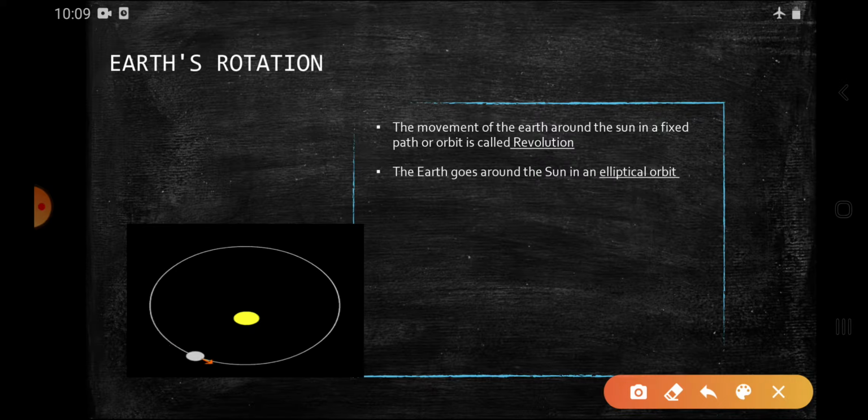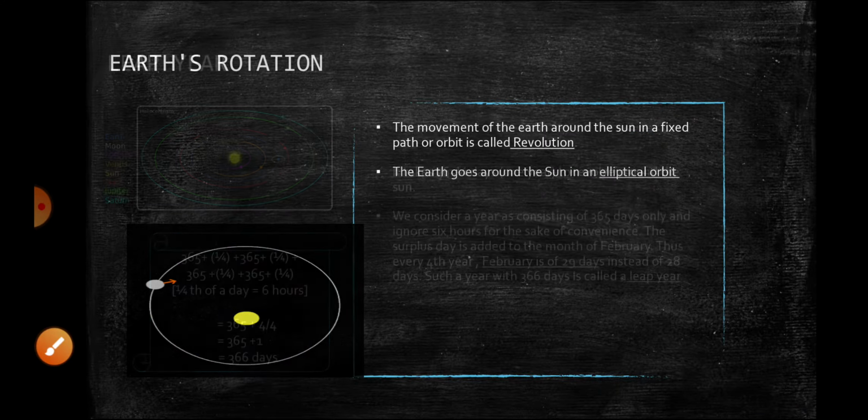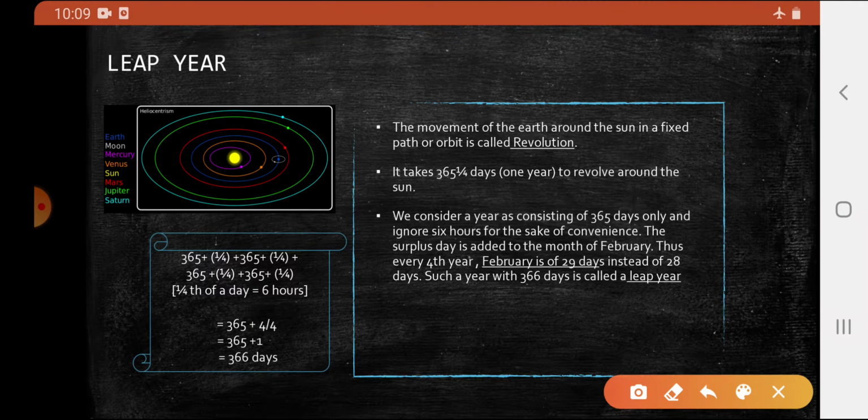The movement of the Earth around the Sun in a fixed path or orbit is known as revolution. So this is a revolution. Earth goes around the Sun in an elliptical orbit. The shape of the orbit is elliptical, hence it is an elliptical orbit. It takes about 365 and one fourth of a day for Earth to complete one revolution around the Sun.